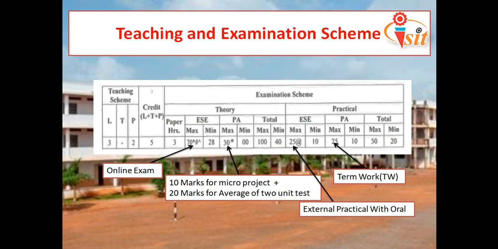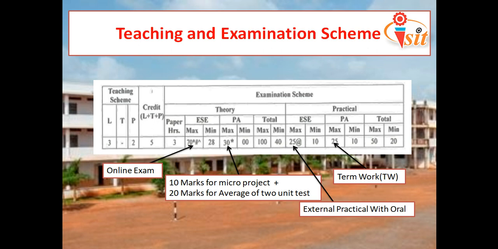Then theory is again divided into two things, that is ESE and PA. ESE means end semester exam. In that we can see something like 70 with a star, hash and some upper arrow, which means there is an online exam of that subject. You will have an online exam after finishing your second unit test, which will have 60 questions. From that, 50 questions are for 1 mark and 10 questions are for 2 marks. There is no negative marking.